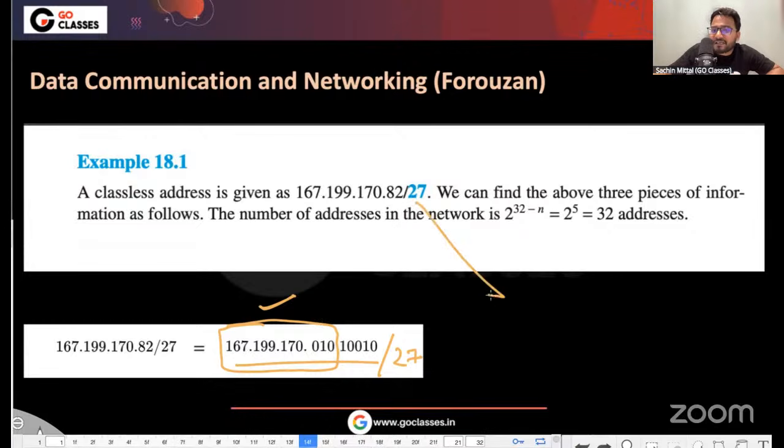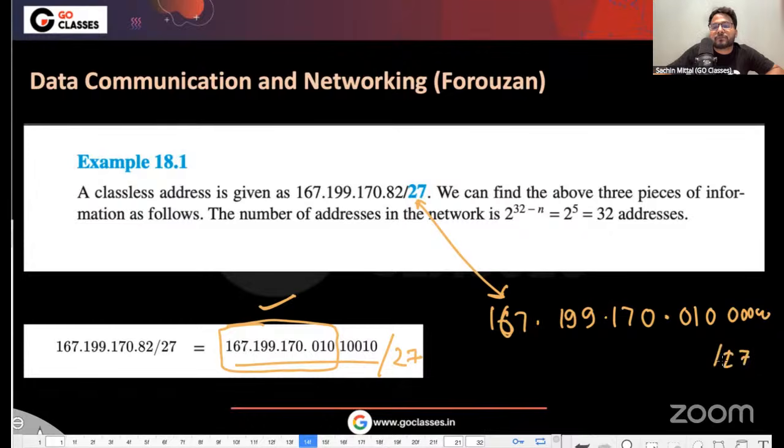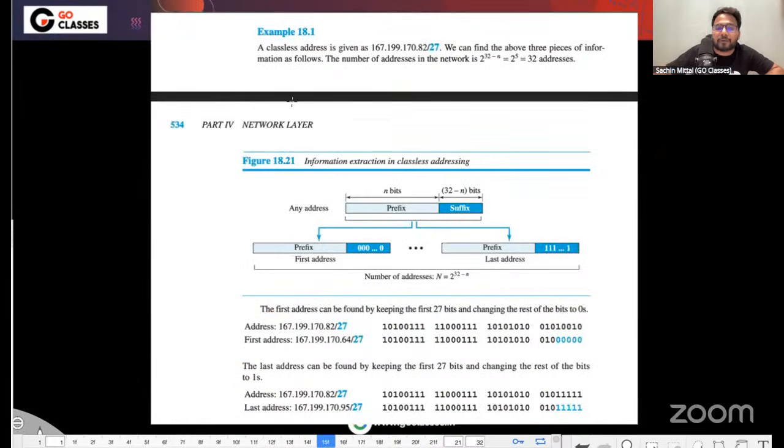They could have easily said, this is as good as saying 167 dot 199 dot 170 dot, let me write in binary, 010 and then 5 zeros, in the last octet. So this is as good as saying this slash 27, or in fact any IP address you can take in between and then slash 27. They have given the solution also.